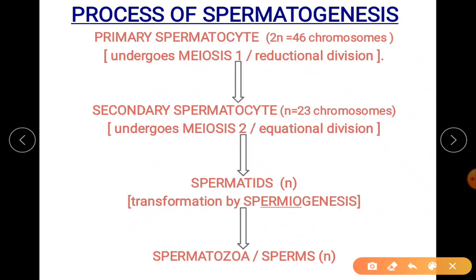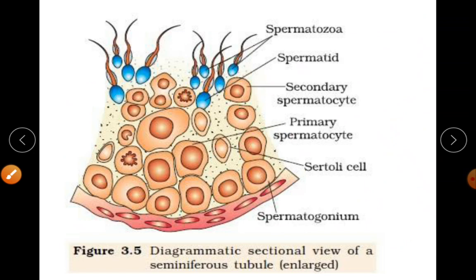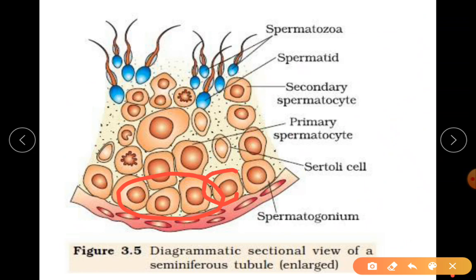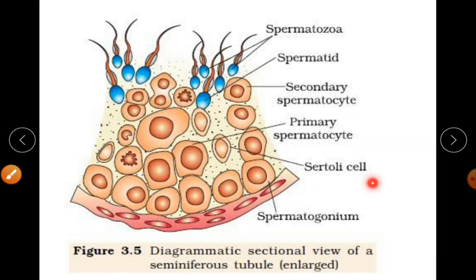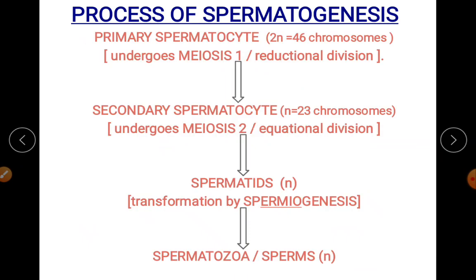Now you will understand about the primary spermatocyte, which I mentioned over here. Now they are showing one cell that has grown to form primary spermatocyte. So I hope it is clear now. Spermatogonium has grown to form primary spermatocyte.